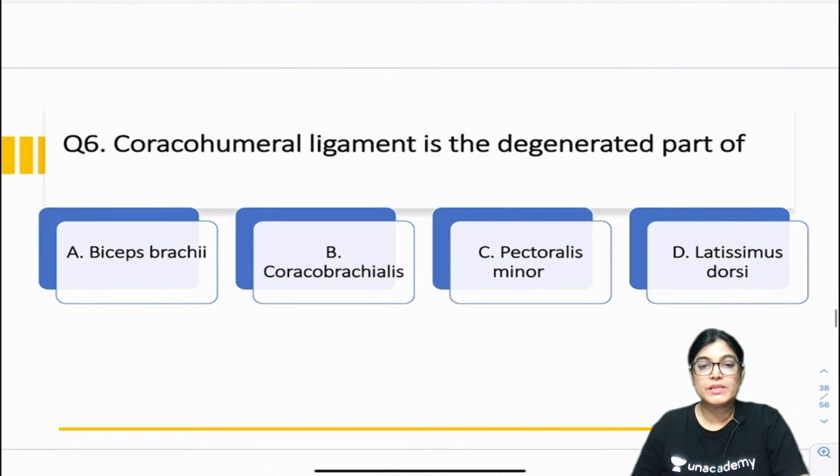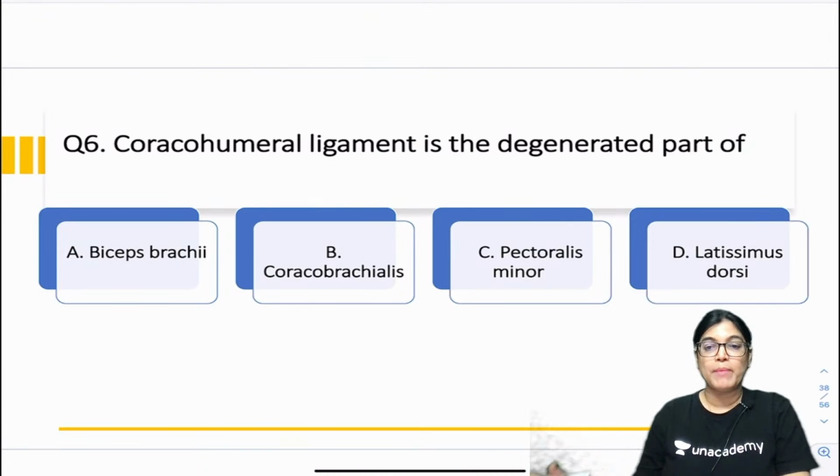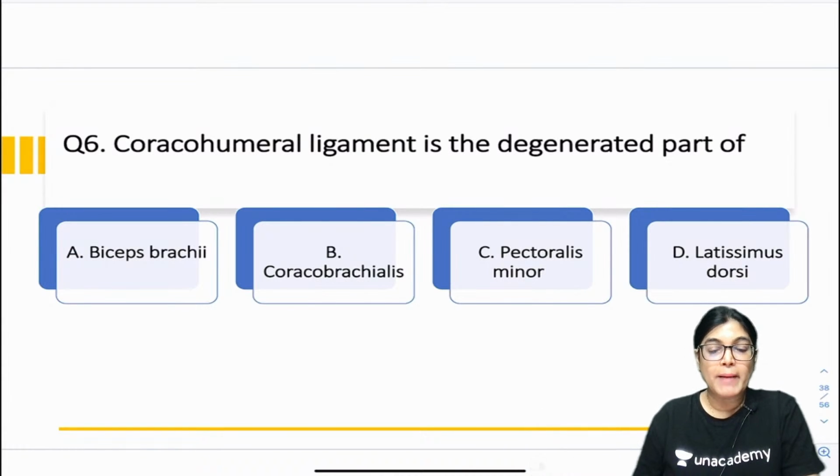Okay, MCQ number 6. Coracohumeral ligament is a degenerated part of: option A, biceps brachii; option B, coracobrachialis; option C, pectoralis minor; option D, latissimus dorsi.